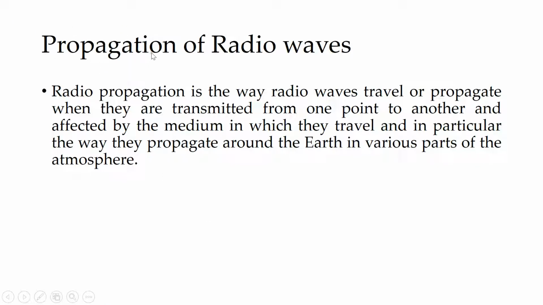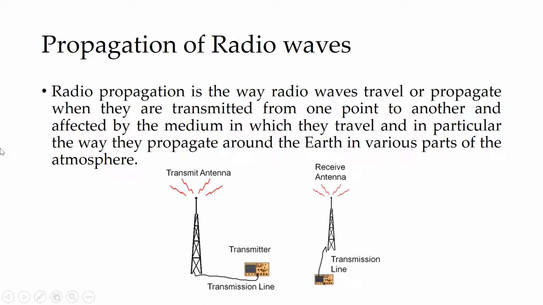What exactly is propagation? It is nothing but the way the radio waves travel or propagate when they are transmitted from one point to another and affected by the medium in which they travel, and in particular the way they propagate around the earth in various parts of the atmosphere. So propagation is nothing but an antenna transmitting a signal, and the way in which the signal arrives at the receiver, if it has been disturbed by any interference, what happens to it? That mechanism is called propagation of radio waves, right?